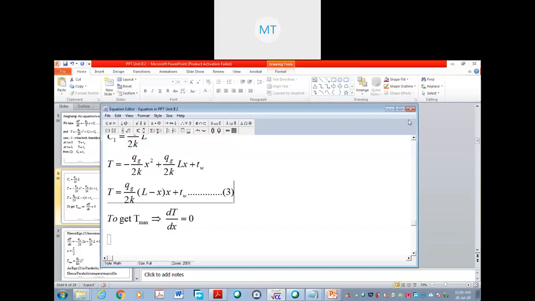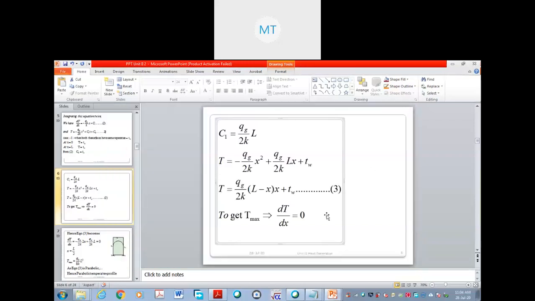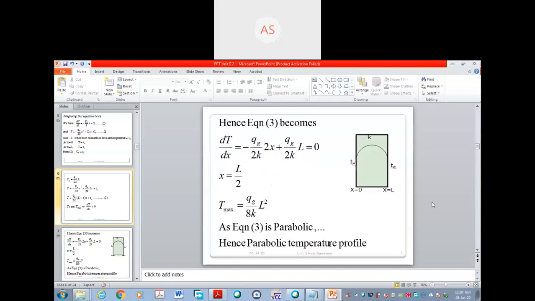Here t is variable and x is variable. All remaining terms are constant, hence it is called the temperature distribution equation. It means when you put any value of x, as per that x value you will get the temperature value. Suppose x is equal to 0, you put it here, you will get the tw value.